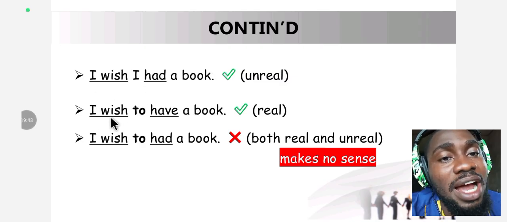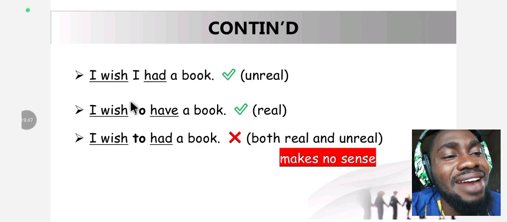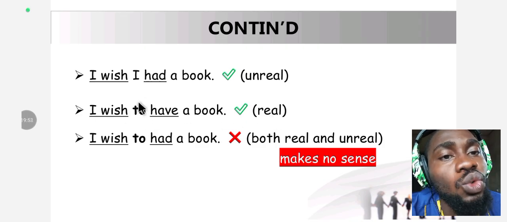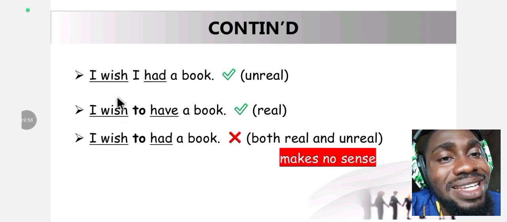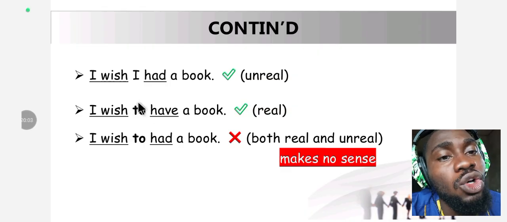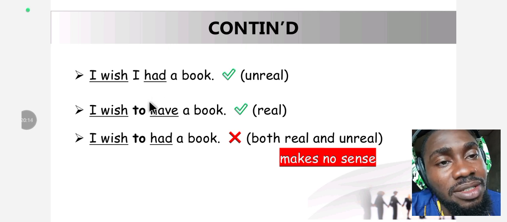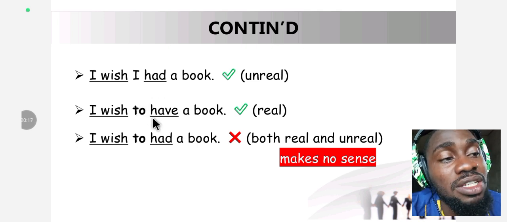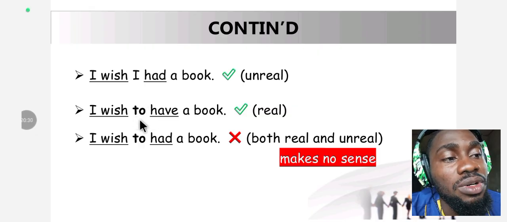Looking at the next example, it says, "I wish to have a book." This is a direct statement. It is a real statement, because we have included "to" alongside the subjunctive. So this is no longer a subjunctive form again. It's now a real form. The moment you put "to," it becomes real, and you do not use the rules of the subjunctive again. Use the normal grammatical rule to construct the statement, because "to" has made it lose its property of being a subjunctive.